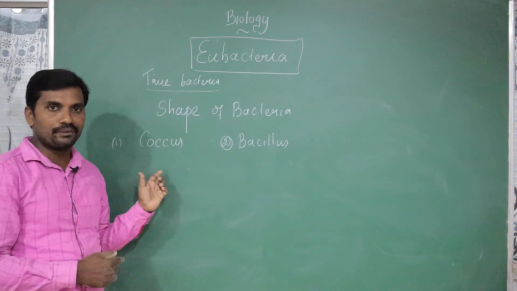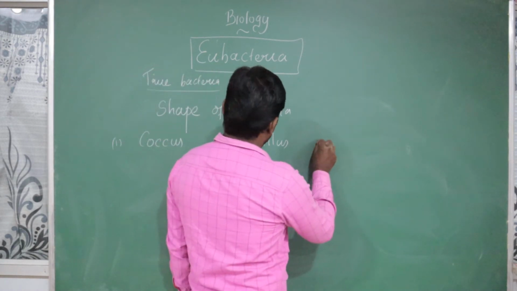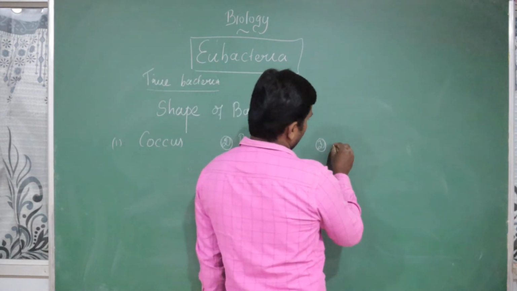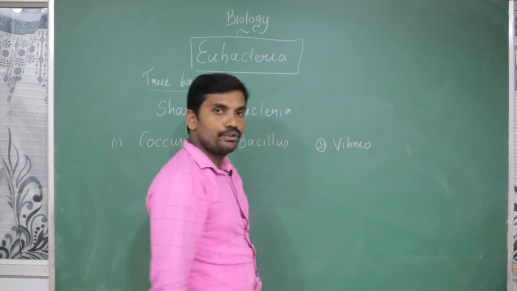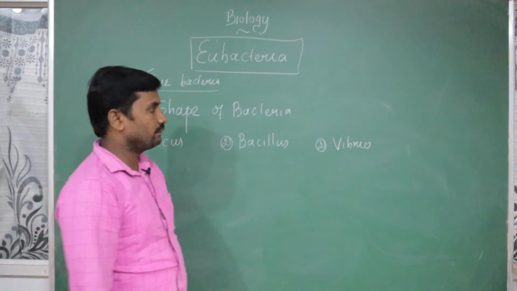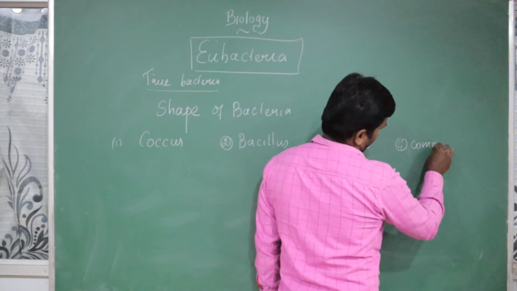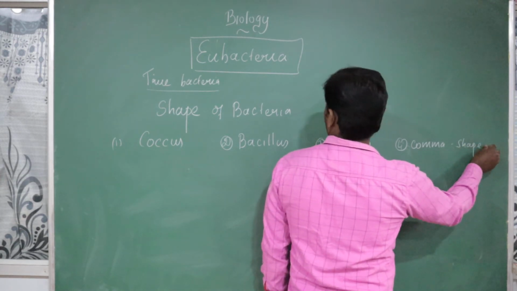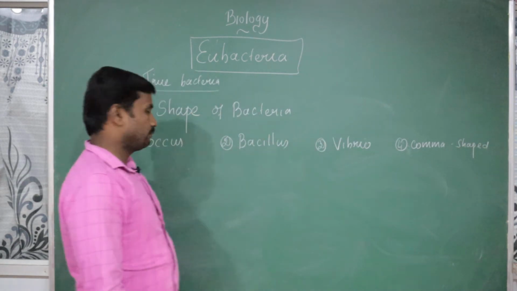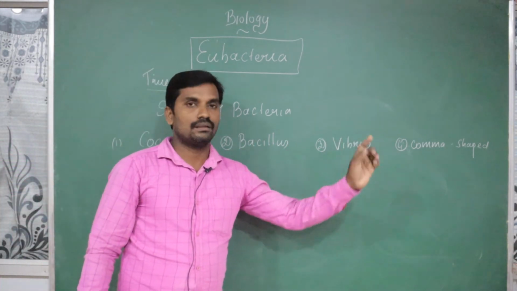The second one is bacillus. The third one is vibrio. The fourth one is comma shaped. So the first is coccus, bacillus, vibrio and comma shaped.